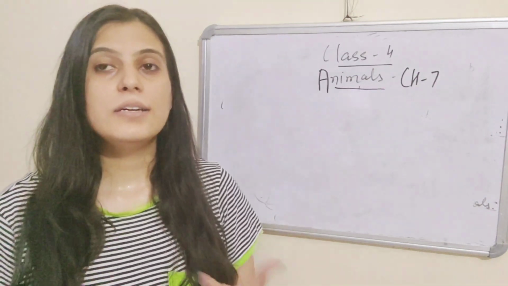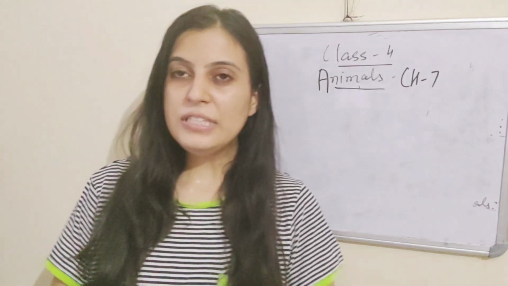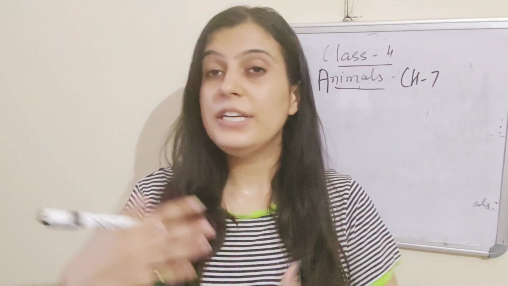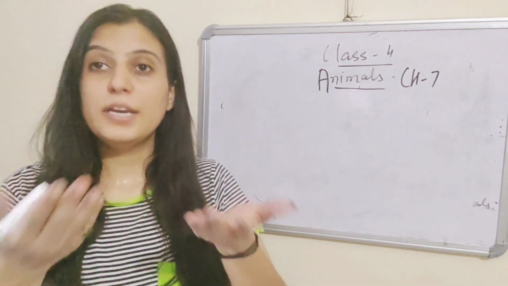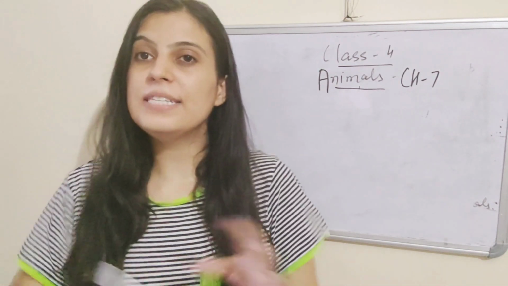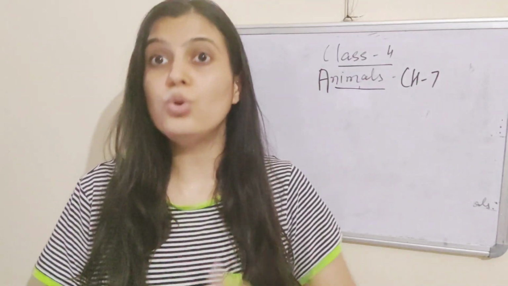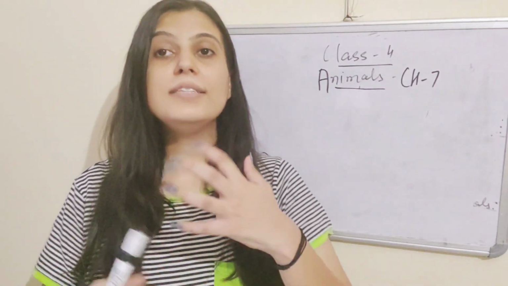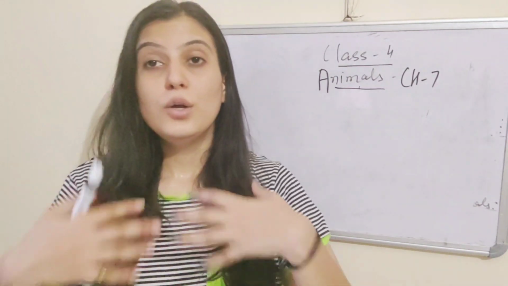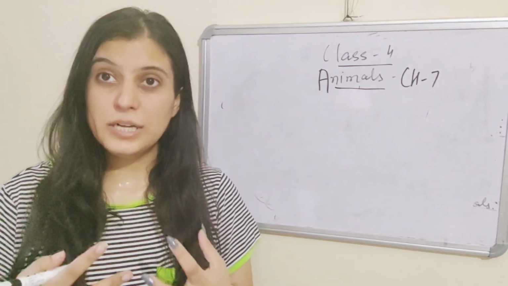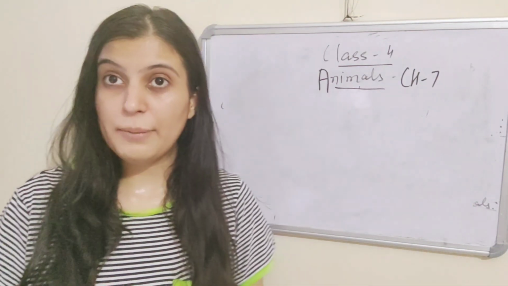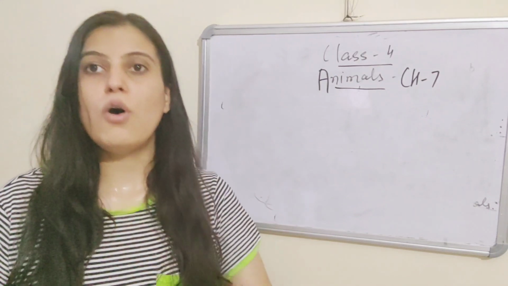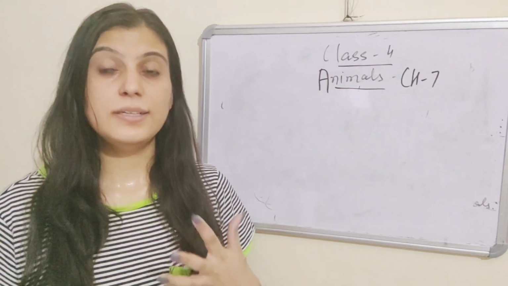Now, what are adaptations? You have seen that the environment is changing and it is different in every region. For example, in the mountains, the environment is cold, and in the desert, the environment is hot, and in the plains, it is mixed. Sometimes it is cold, sometimes it is hot, and sometimes it is raining. So, how do these animals survive in this environment? First of all, what is their habitat?